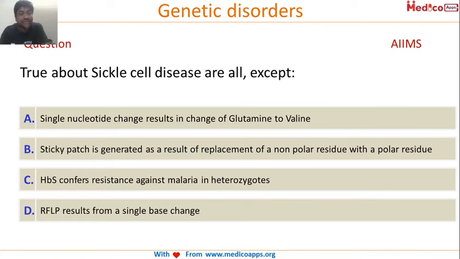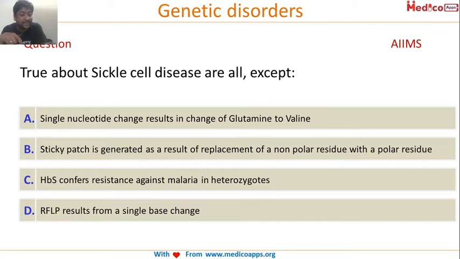True about sickle cell disease are all except. Single nucleotide changes result in the change of glutamine to valine. Sticky patch is generated as a result of replacement of non-polar residue with polar residue.